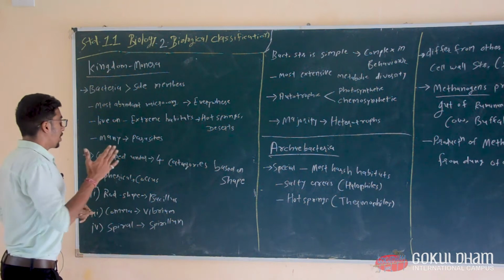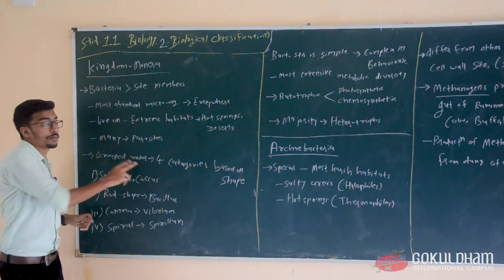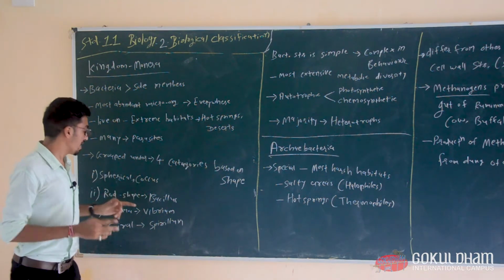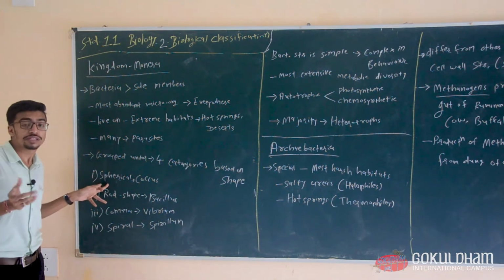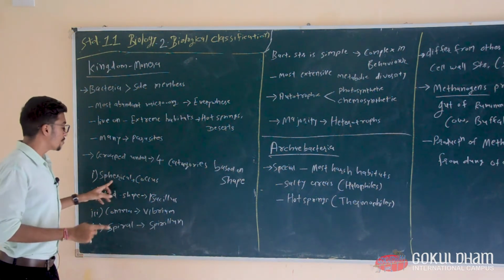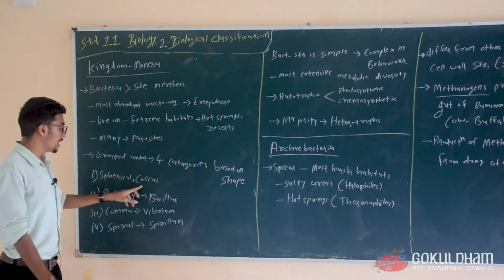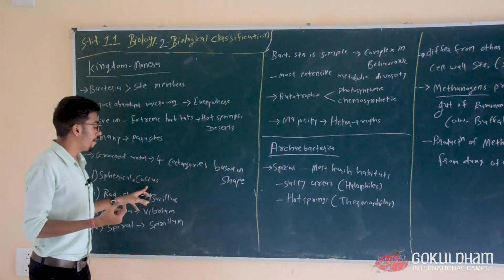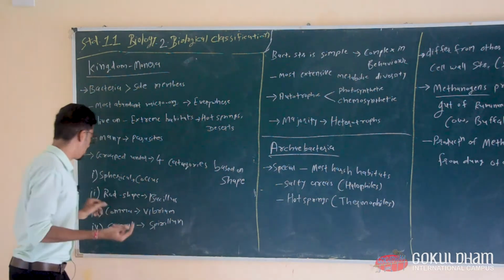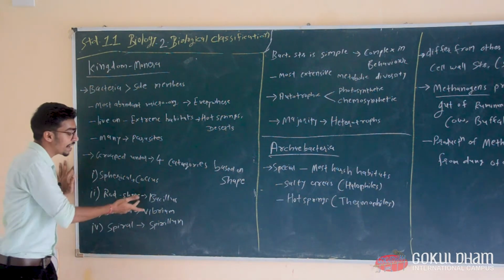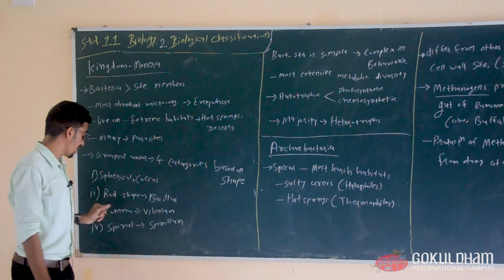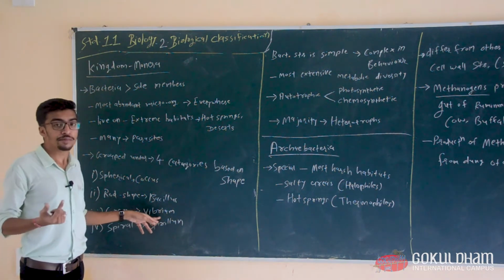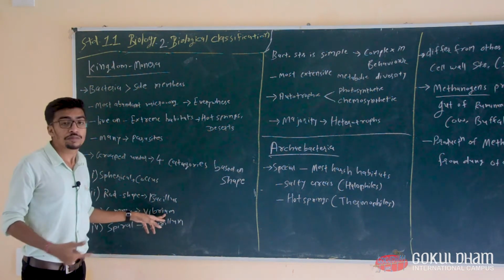Now, bacteria are mainly grouped under 4 categories, which are based on their shape. Spherical shape is called coccus, a unit, and the plural form is cocci. Rod shaped bacteria are called bacillus. Comma shaped bacteria are called vibrio, and the plural form is vibrios.